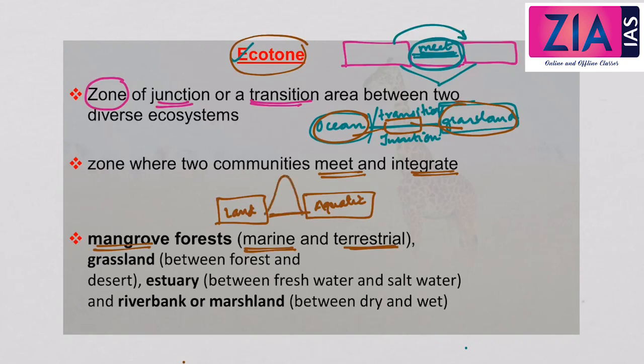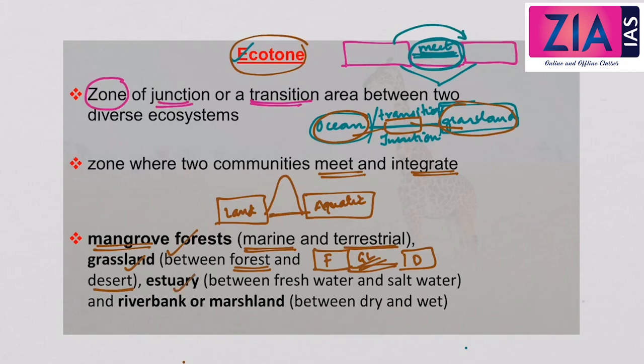Now another example, a grassland is a transition zone between a forest and a desert. If we have a forest and a desert, it's not that the forest ends and then the desert ecosystem starts. There is a transition area, and this is a grassland. So grassland is a very good example of transition between forest and desert.